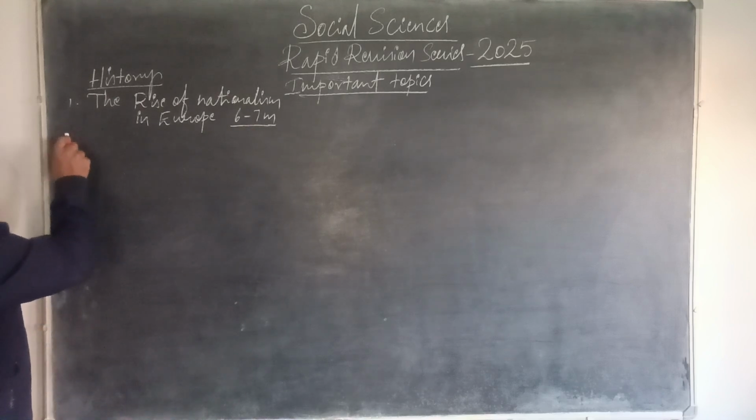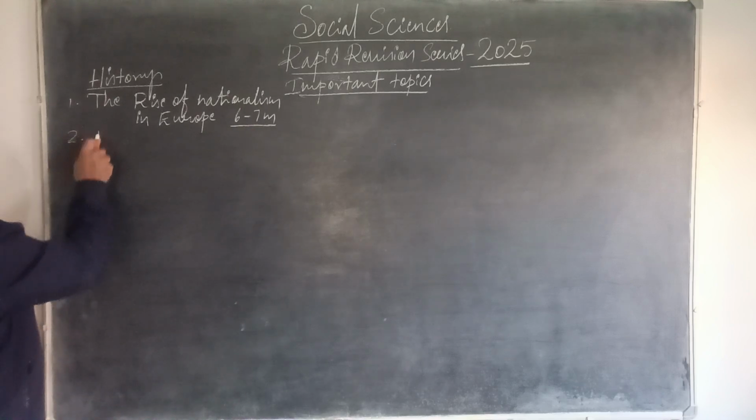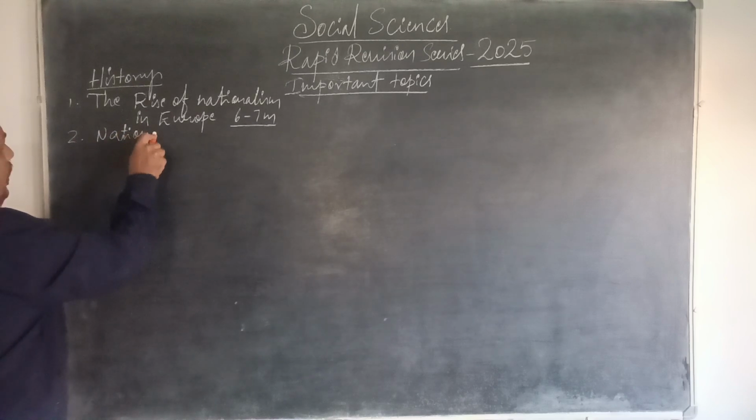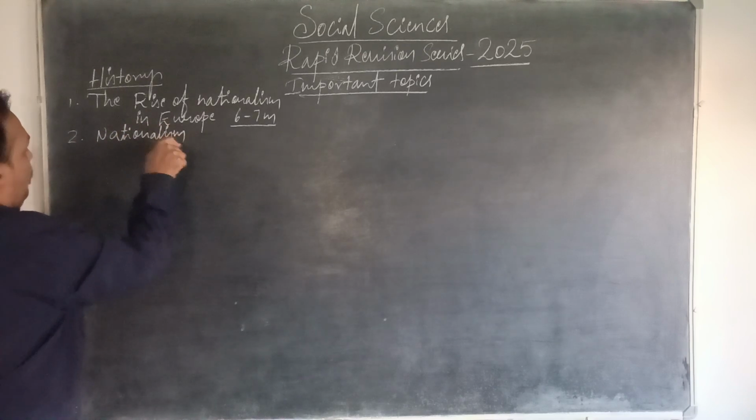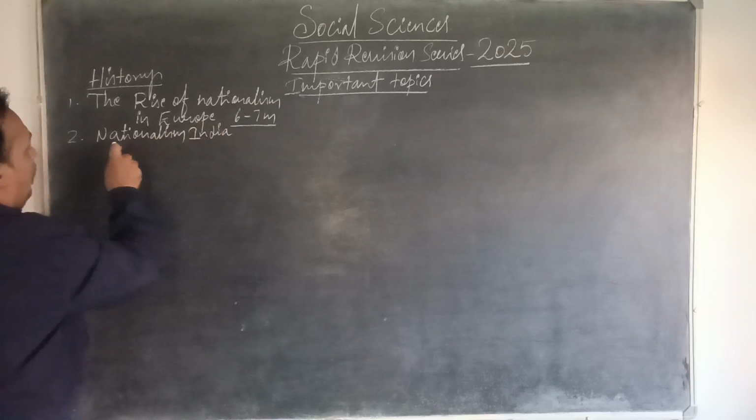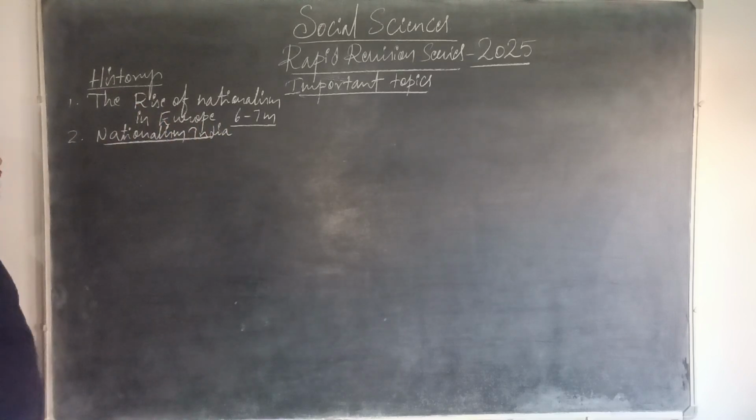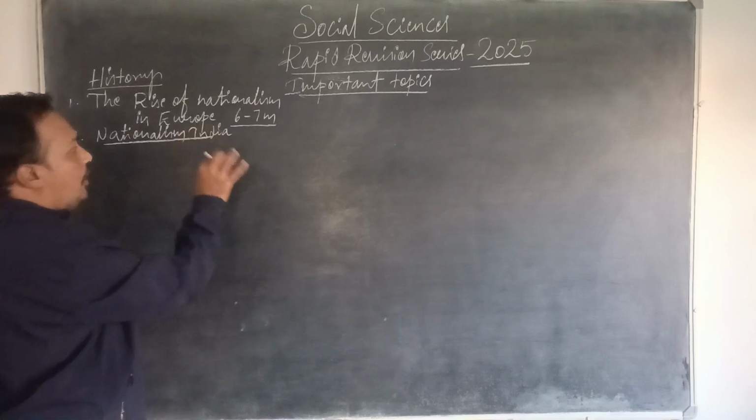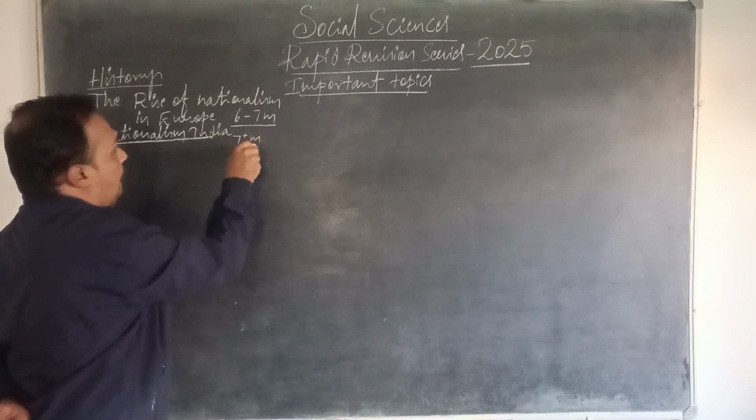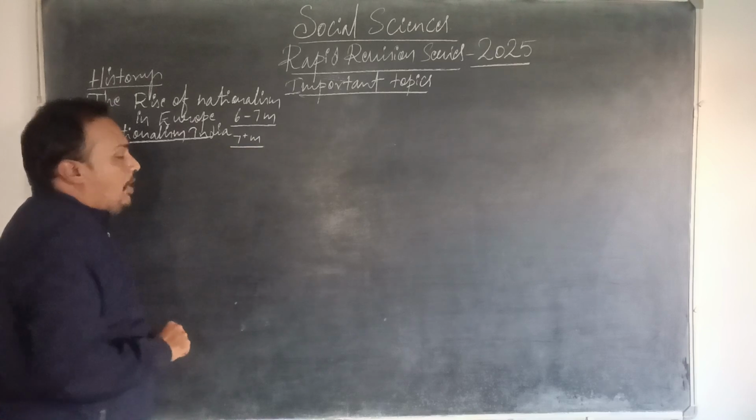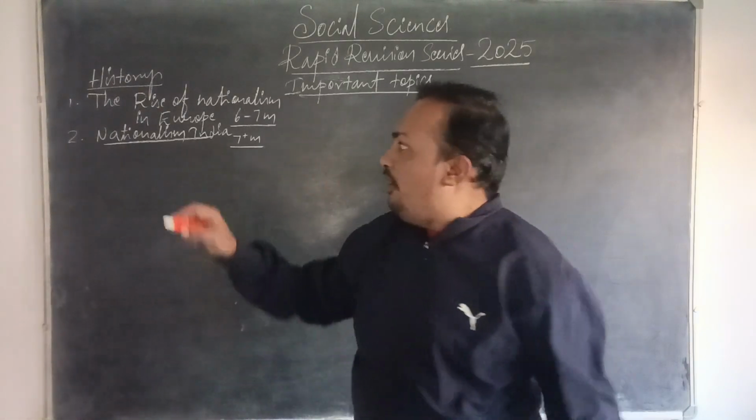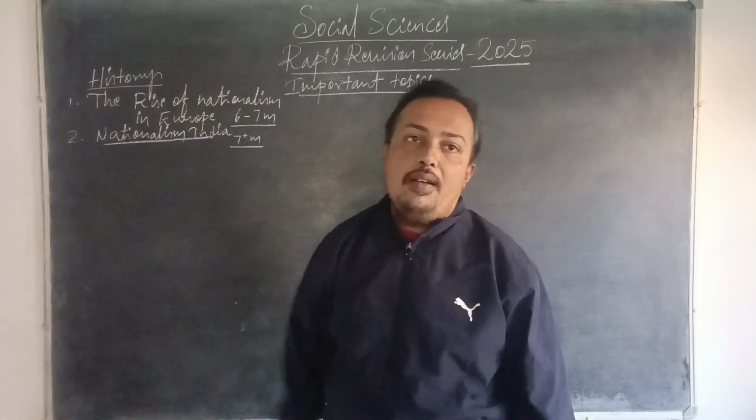The second chapter is also very important. It is about our India: Nationalism in India. Most of the questions are expected from this chapter. This chapter is very important in history. It covers 7 plus marks, and sometimes they may even give 8 marks. So 7 plus marks are in the Nationalism in India chapter.